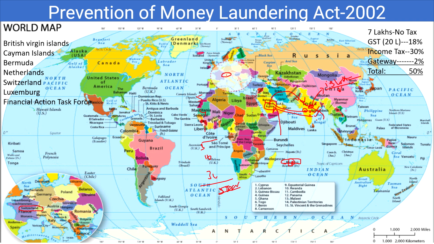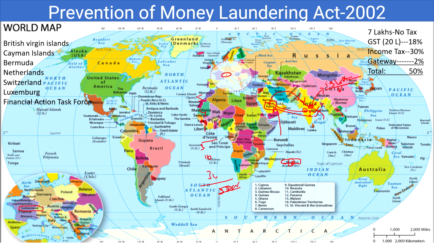The amount invested in the shell companies will be shown as loss by some accounting statements. They will hire some CA or whatever, and there is no company at all. How will there be a loss? That is all false information, like Satyam and all those things, they have done like that. Therefore, the amount will be transferred from Vijay to Abdul by opening some shell companies and investing there, showing that it has been invested there and there is a loss.